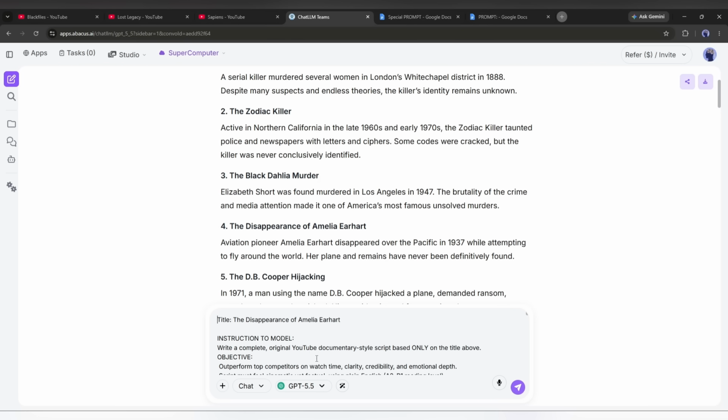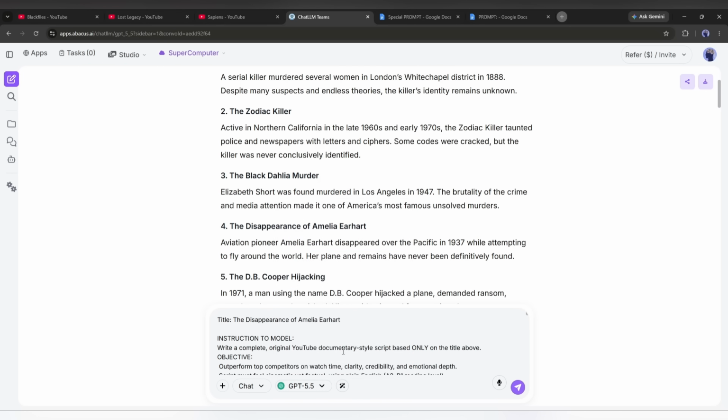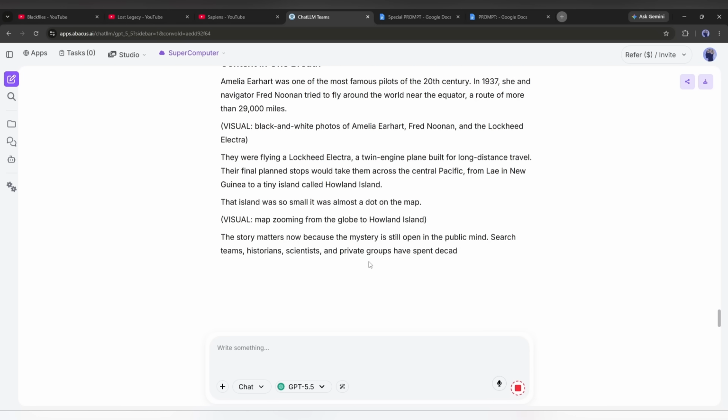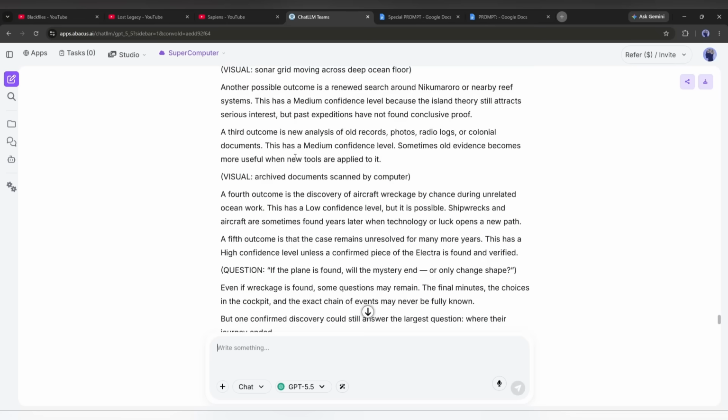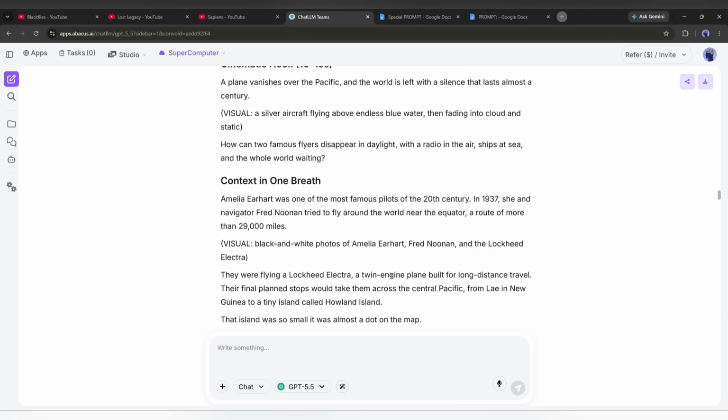Now, you can change the chat model from here. I am selecting the GPT 5.5 model. Now, once you hit the send button, GPT will start writing the script for you. Okay, the script is ready. Now, you can preview it and customize if needed. I am fine with this result.